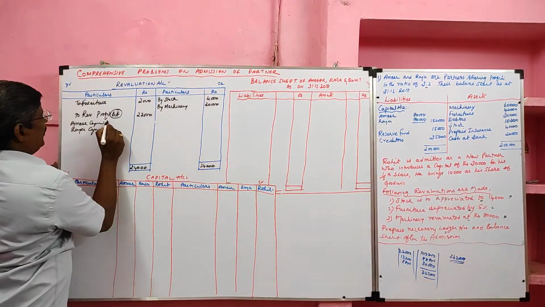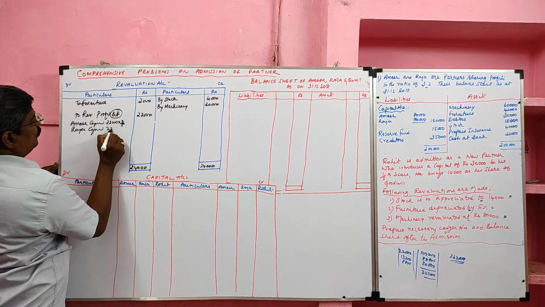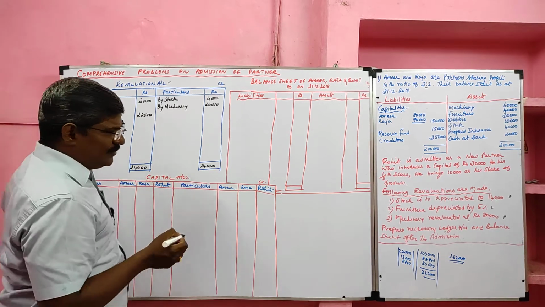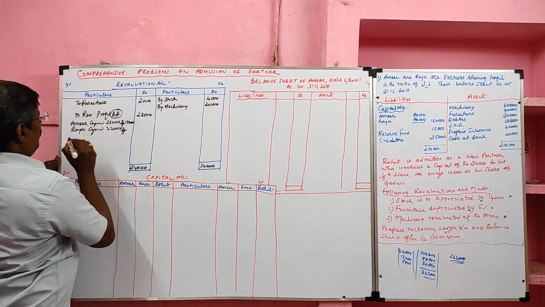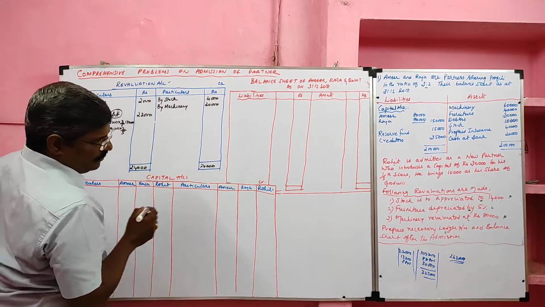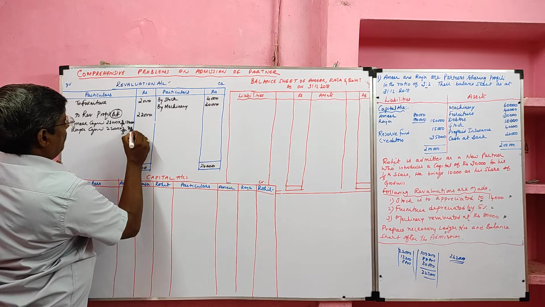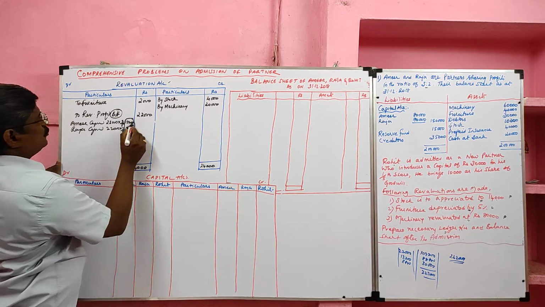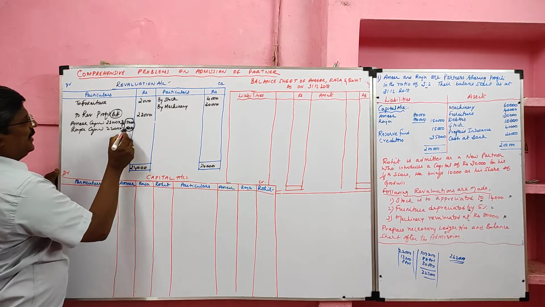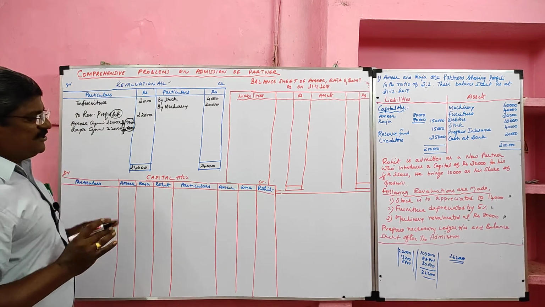So 22,000 into 3/5 and 22,000 into 2/5. 13,200 goes to Amir, for Raja 8,800. So 13,200 goes to Amir capital, 8,800 goes to Raja capital. So we completed preparation of the revaluation account.